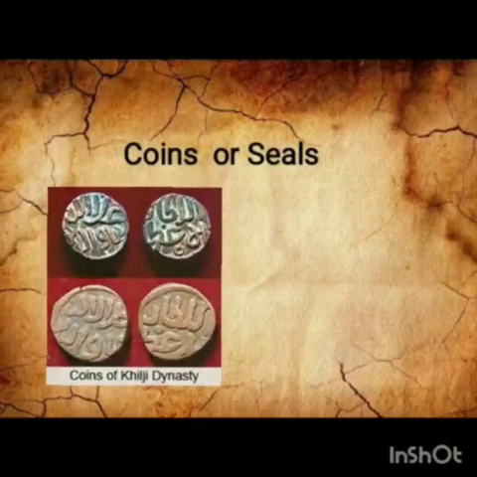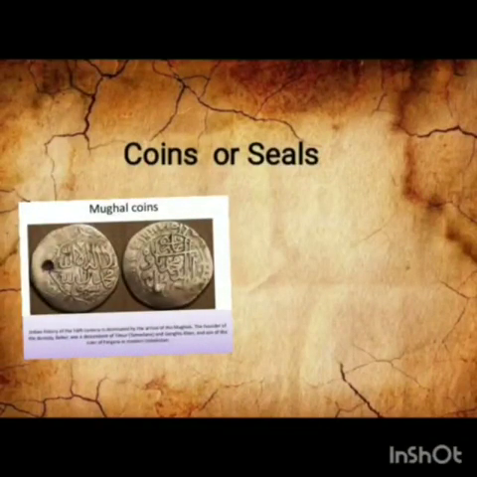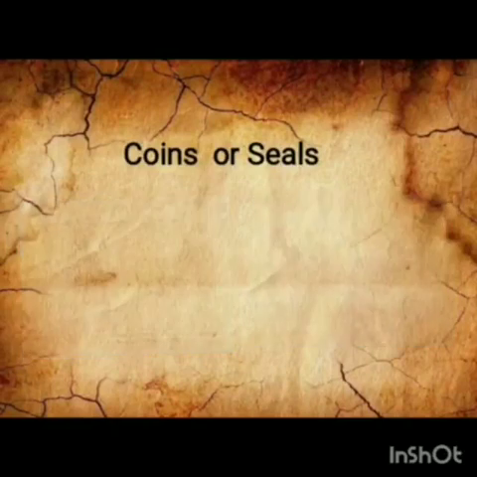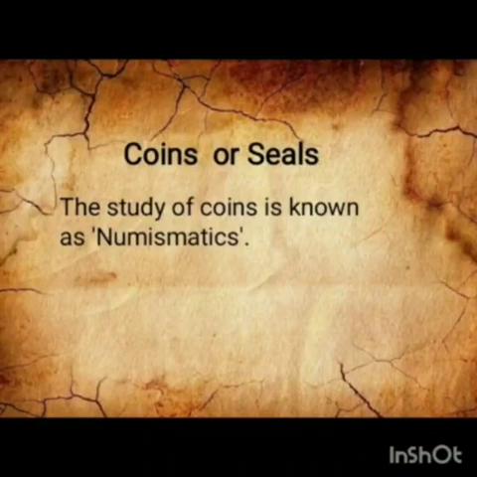Coins and seals are the valuable sources of information about different aspects of life in the past. From the pictures and writings on coins, we come to know about rulers, the years of their reign, and the extent of their kingdoms. From the metals used for making the coins, we come to know about the economic lives of the people of that age. The study of coins is known as numismatics.